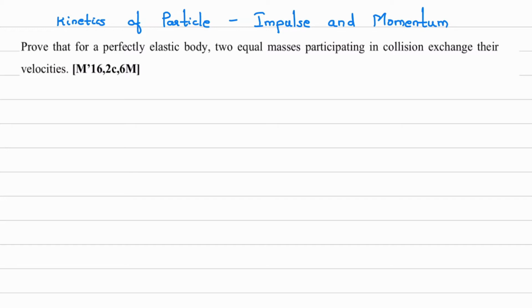So first we will start with a derivation. A small derivation is there. What is given here? Prove that for a perfectly elastic body, two equal masses. So I'll draw the diagram first.